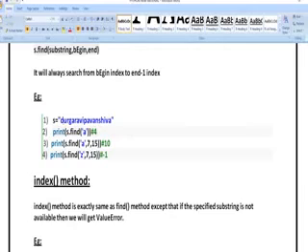Here you can see an input s is equal to Durga, Ravi, Praveen, Shiva. Next print s.find('A'). I'm going to check whether that particular A value is there or not. Yes, A is there at index number 4. Next print s.find('A', 7, 15) means from 7 to 15 whether A is there or not. Yes, A is present at index number 10.